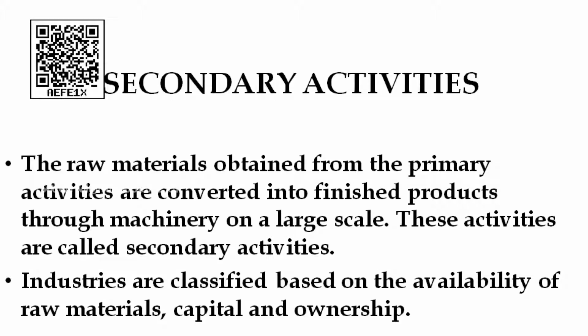Industries can be divided based on the availability of raw material, that is, what raw material they are using. Second, based on the capital, the amount invested, small or big, the level at which they started the industry. And third, ownership, whether the industry is run by a private owner, the government, or the cooperative sector. So industries are classified based on the availability of raw materials, capital and ownership.